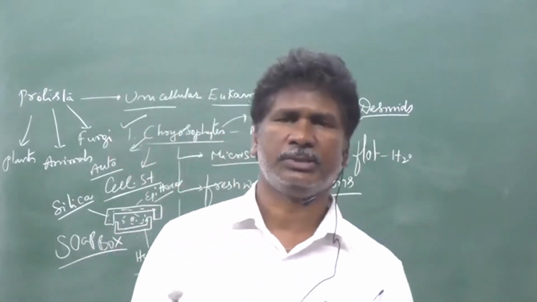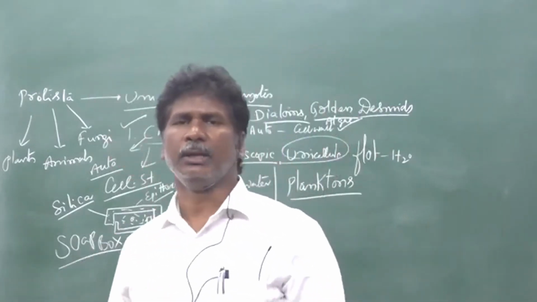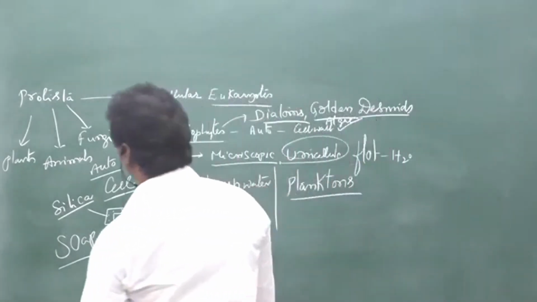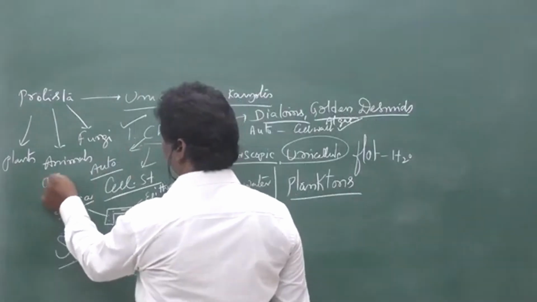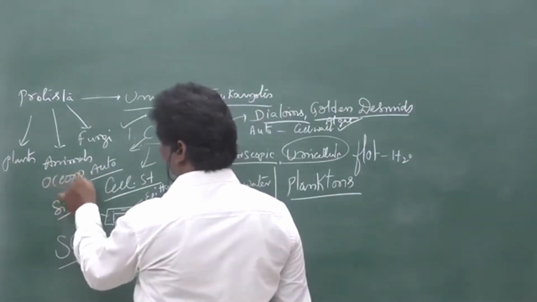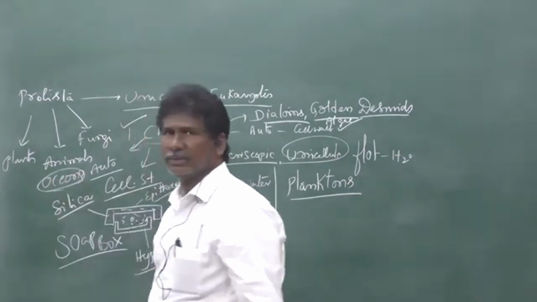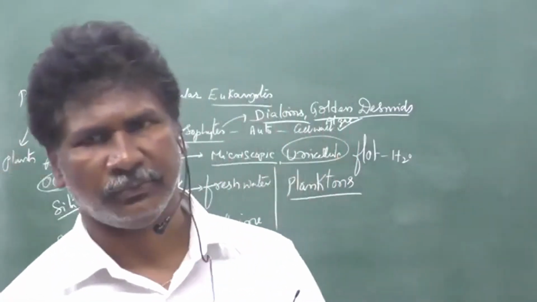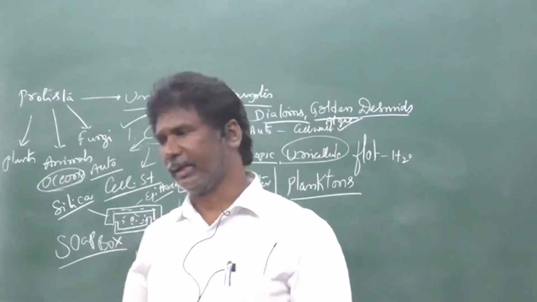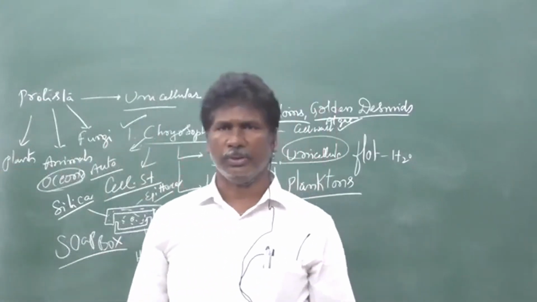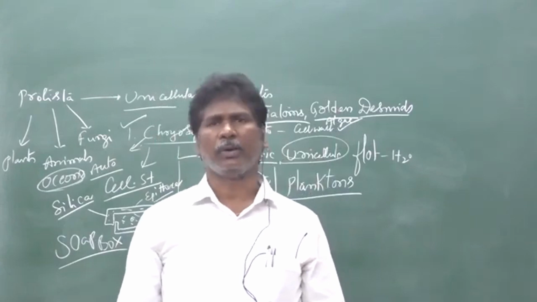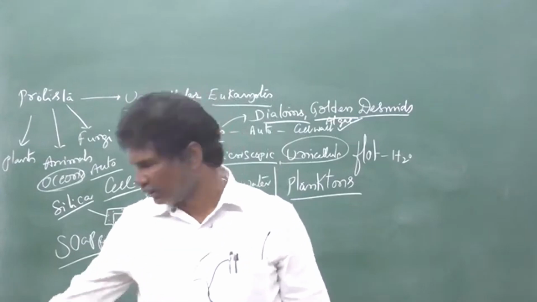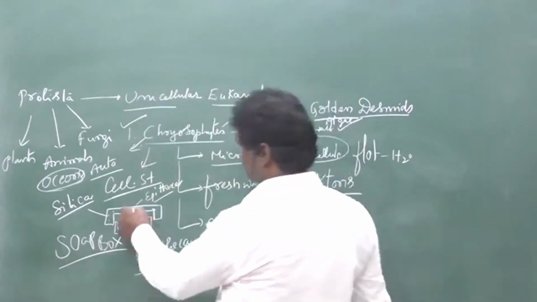These are the chief producers in the aquatic environment, the chief producers in the ocean. They float as plankton on the water surface in the ocean. So they act as primary producers in the aquatic environment. Most important bit, it came in 2019. So that is the structure.